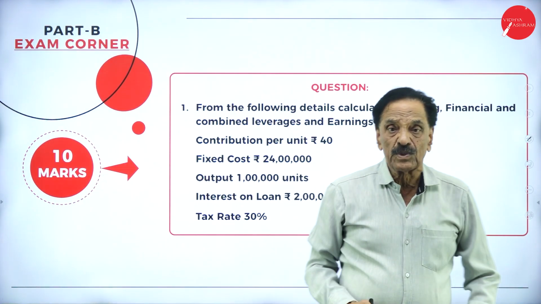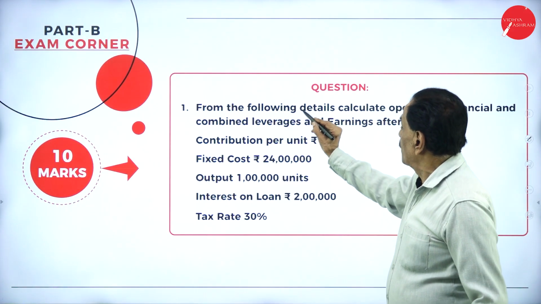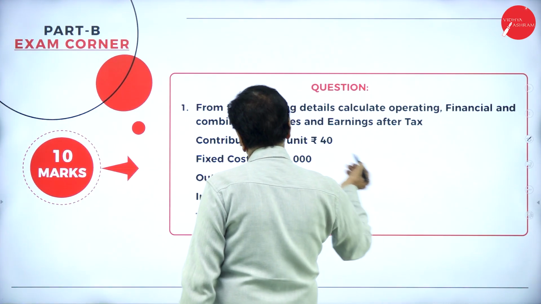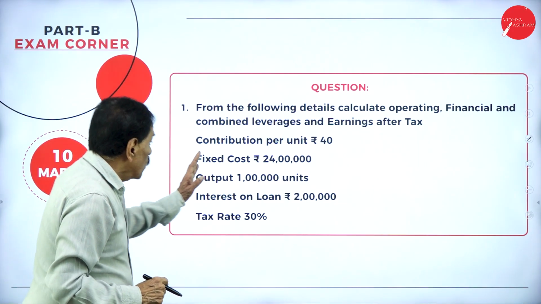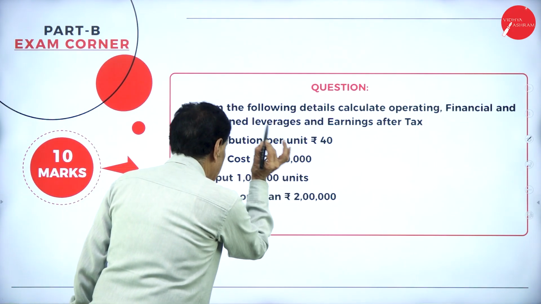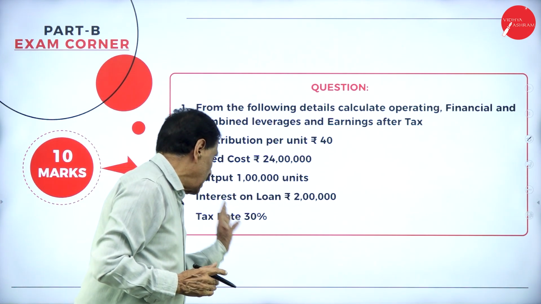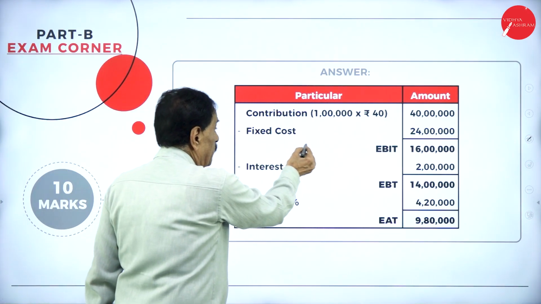Now, we'll enter section B, almost practical questions, 10 marks each. From the following detail, calculate operating, financial, and combined leverages and earning after tax. Contribution per unit is rupees 40. Fixed cost is 24 lakh. Output is 1 lakh unit. Interest on loan is 2 lakh. Tax rate is 30%.